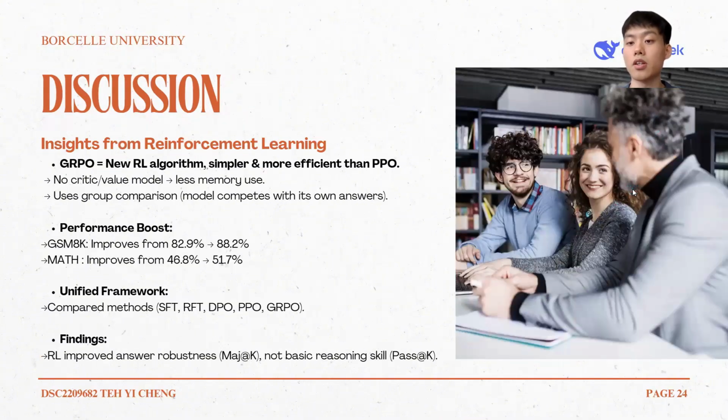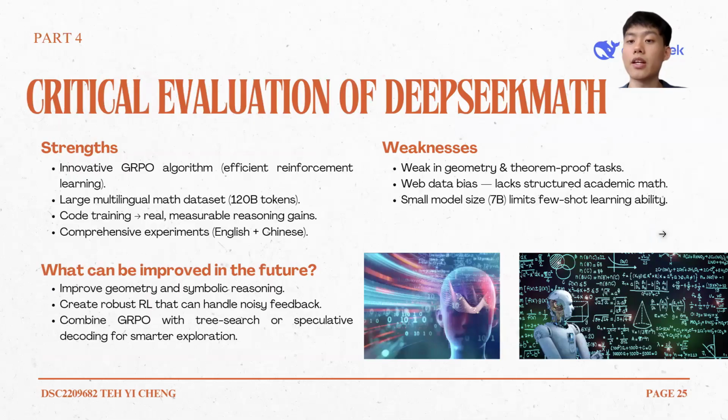Next, the authors introduced a new reinforcement learning algorithm called Group Relative Policy Optimization. Compared to the traditional PPO method, this method is simpler and more efficient as it doesn't need a separate critic model, so it uses less memory and computes faster. It works by letting the model compete with its own answers and learn which ones perform better. As a result, the model's accuracy has increased, with GSM8K improving from 82.9 to 88.2%, and MATH from 46.8 to 51.7%.